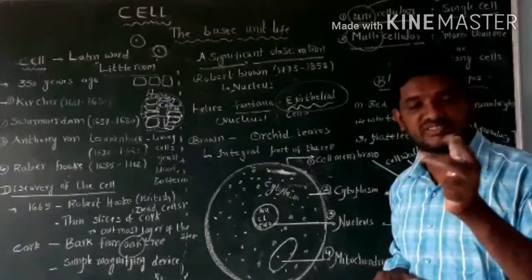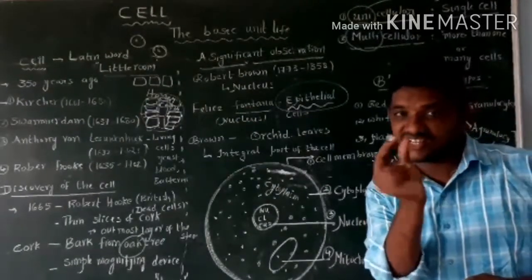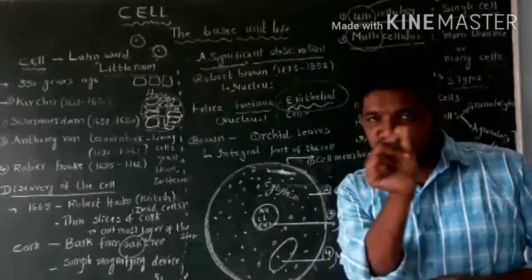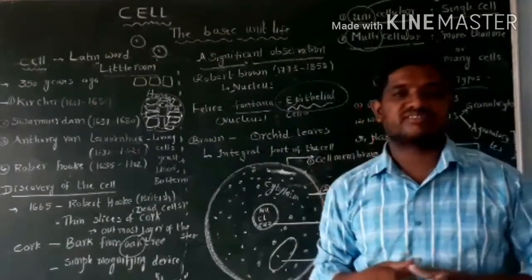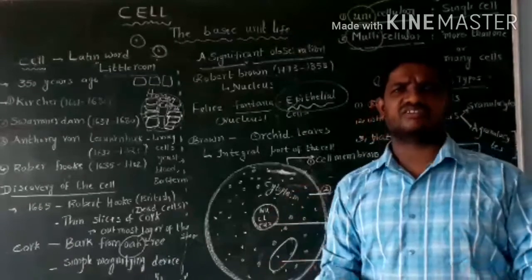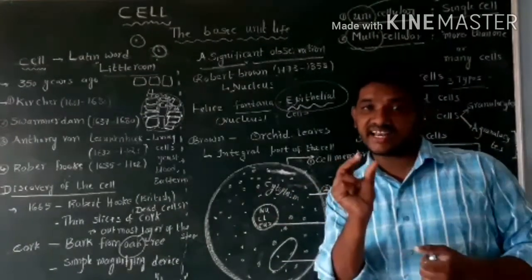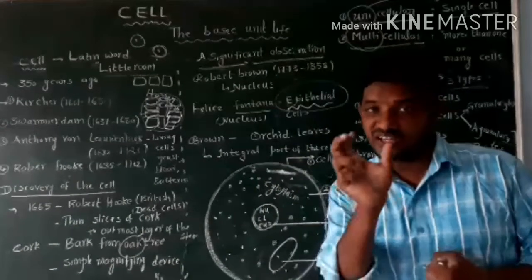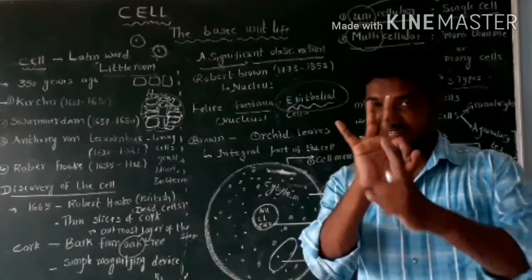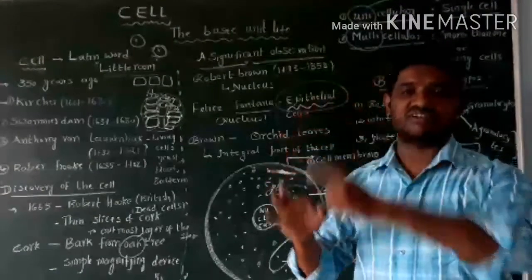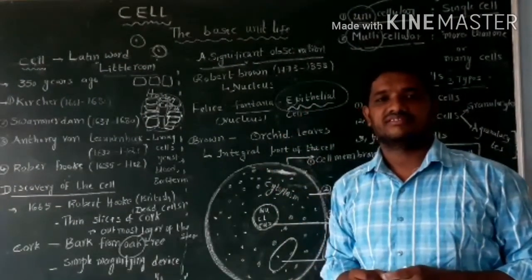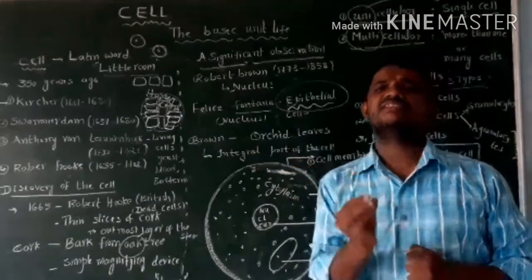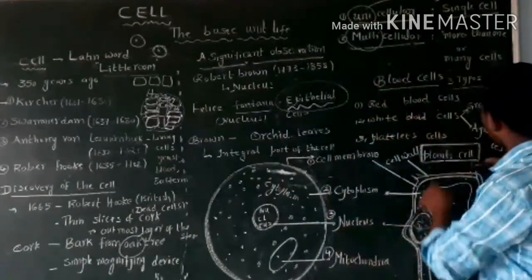Granulocytes and agranulocytes. Granule-like structures are present. A small round body structure is called a granule. If granules are present, granulocytes. If granules are absent, agranulocytes. So granulocytes are three types: eosinophils, basophils, neutrophils. Eosinophils, another name is acidophils. So simply remember it.